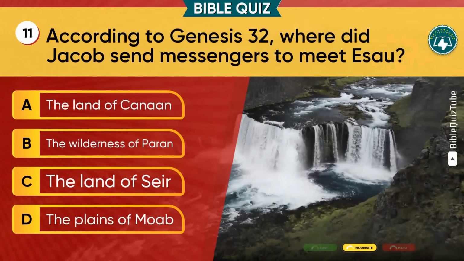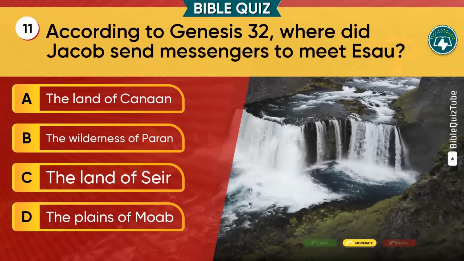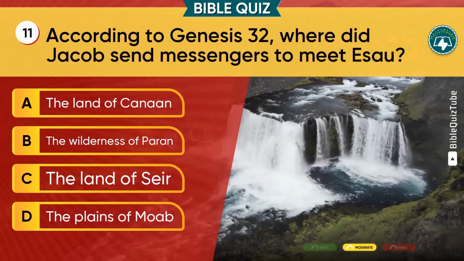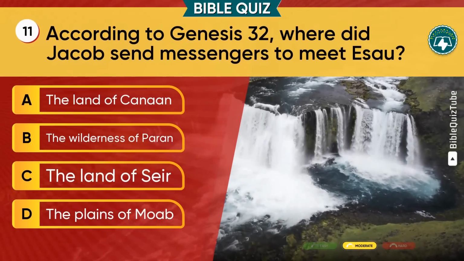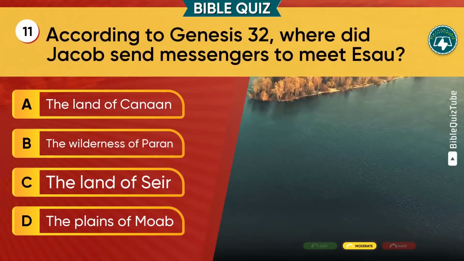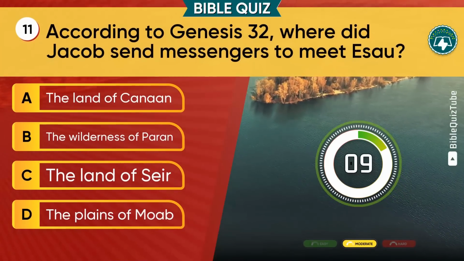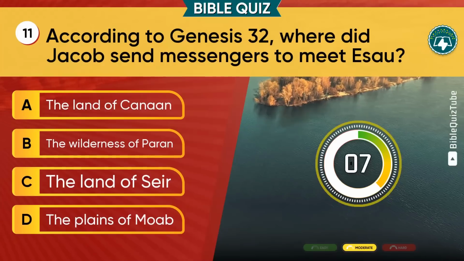Question 11. According to Genesis chapter 32, where did Jacob send messengers to meet Esau? A. The land of Canaan. B. The wilderness of Paran. C. The land of Seir. D. The plains of Moab.